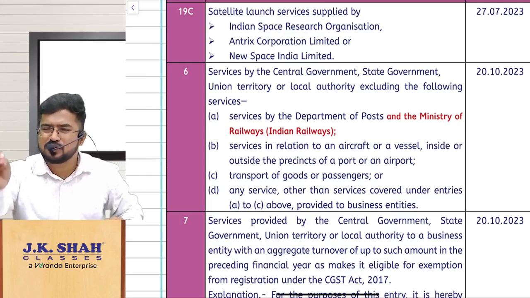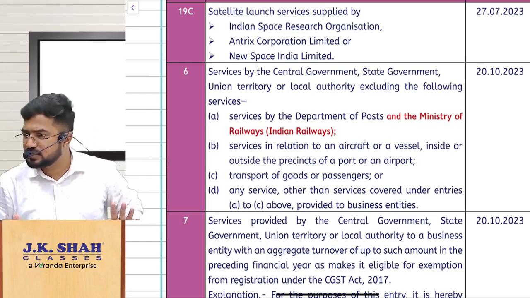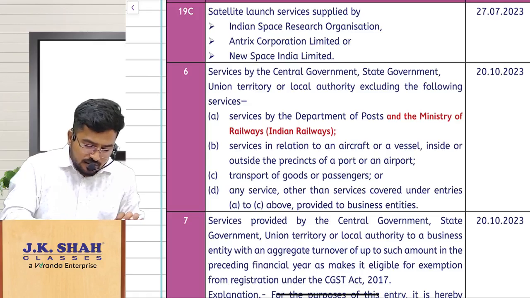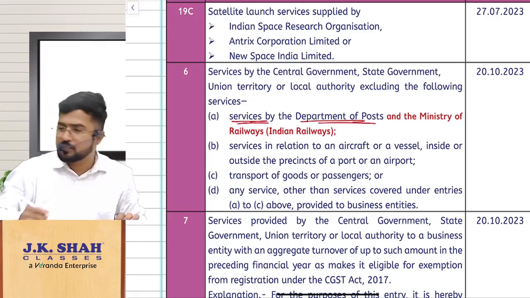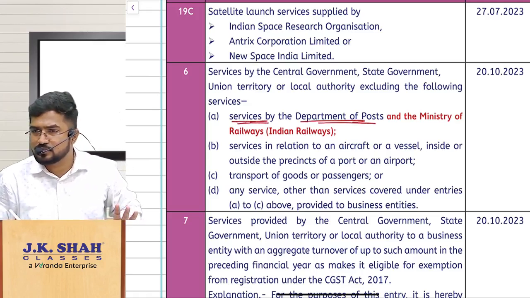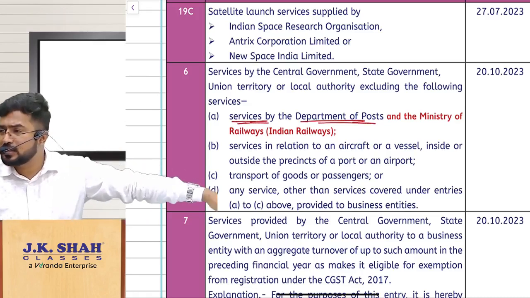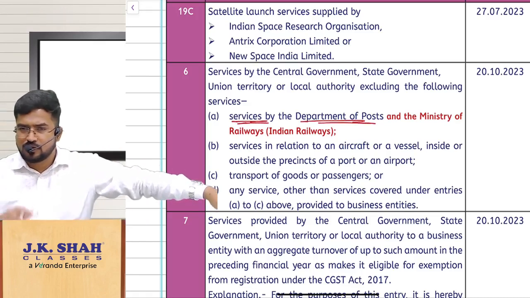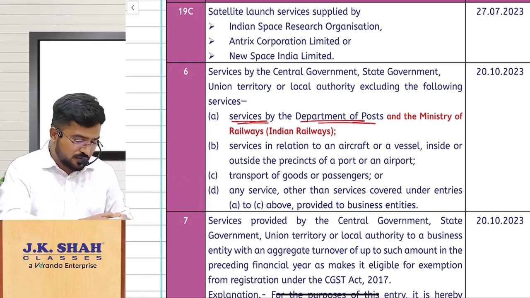So here the simple small addition they made: sir, if you remember, there is a point called services by Department of Post, correct? The government services are fully exempt. First of all, let me show you that flowchart also. One second.